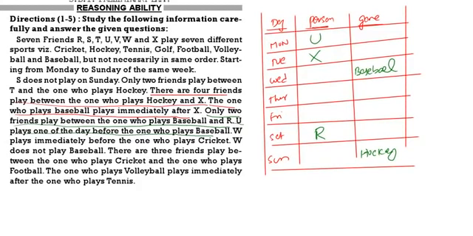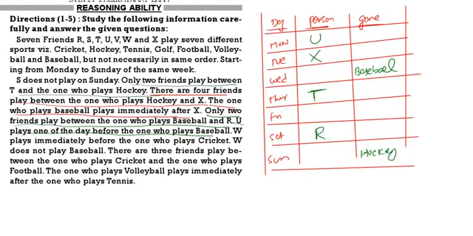Then W plays immediately before the one who plays cricket. Only 2 friends are there between T and hockey. Between T and hockey there are 2 friends, which means T comes on Thursday.